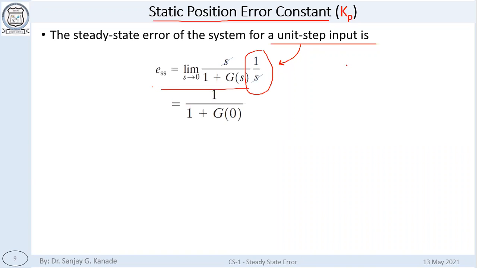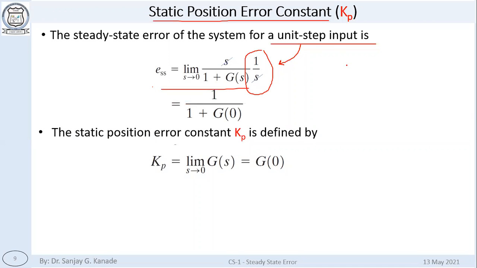ESS is equal to 1 upon 1 plus G of 0, where G of 0 is calculated simply by taking the limit of G of s for s tends to 0. That's it.